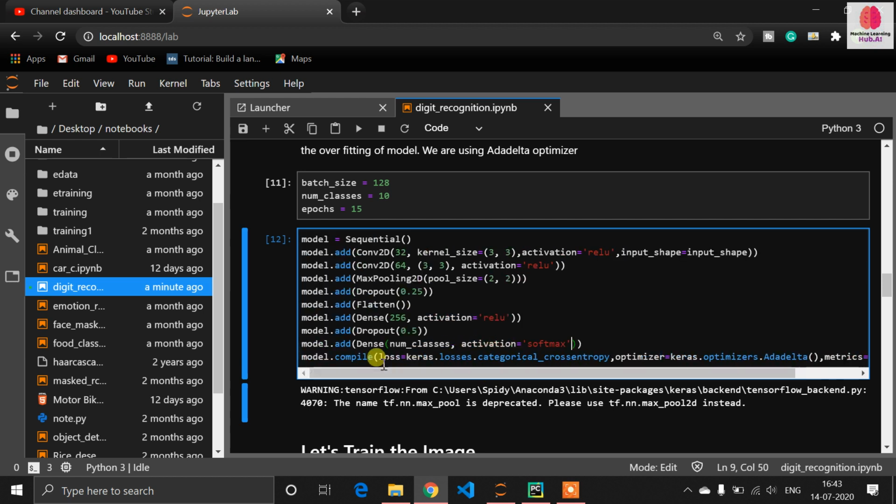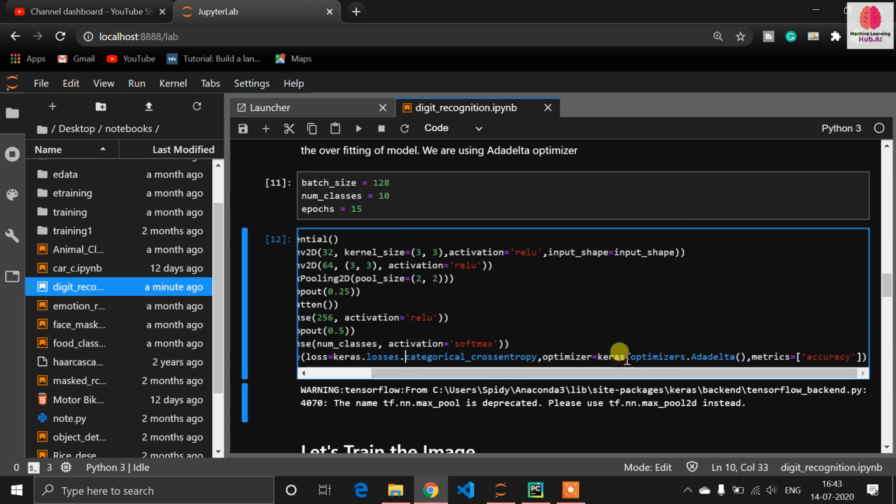So now it's time to compile the model. Loss is equal to keras.losses.categorical_crossentropy, and the optimizer is Adadelta. You can choose a different optimizer according to your trial and error. Just guys, this is like trial and error. There is no concept like this, just for this task you have to do this. It's like trial and error.